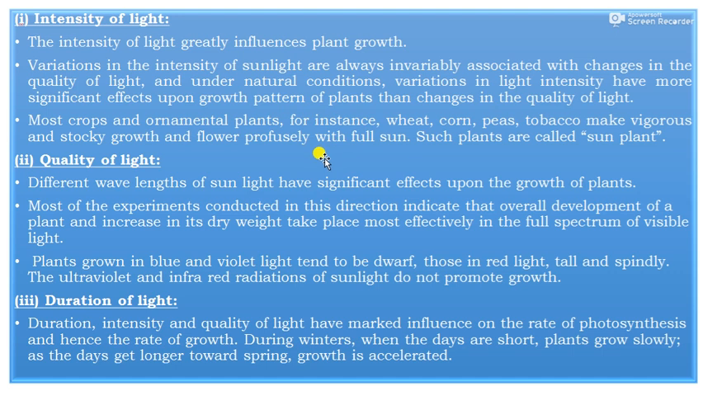Most of the crops and ornamental plants, for example wheat, corn, peas, tobacco, make vigorous and stocky growth and flower profusely in full sun. Such plants are called sun plants.